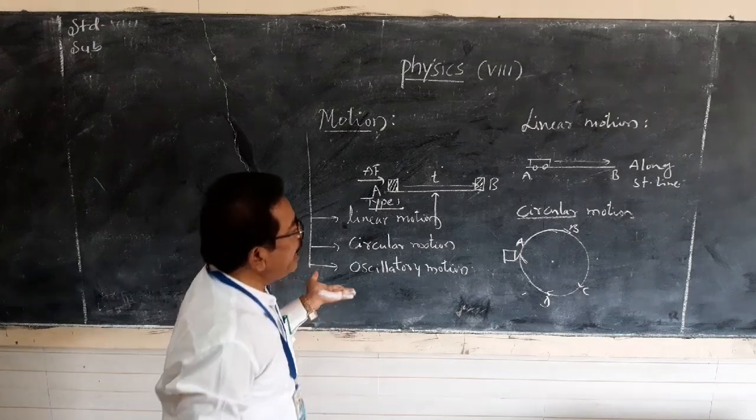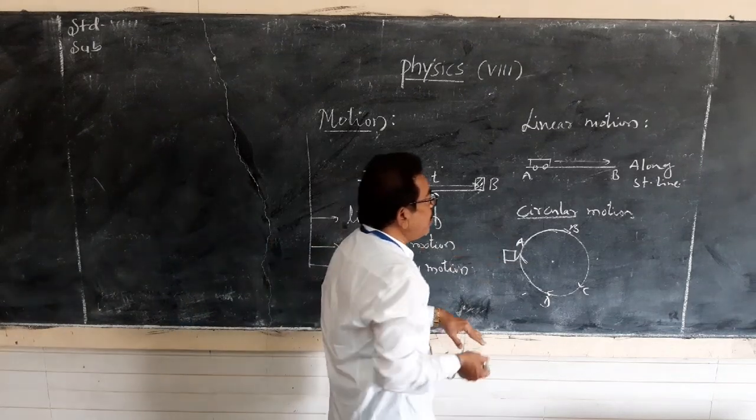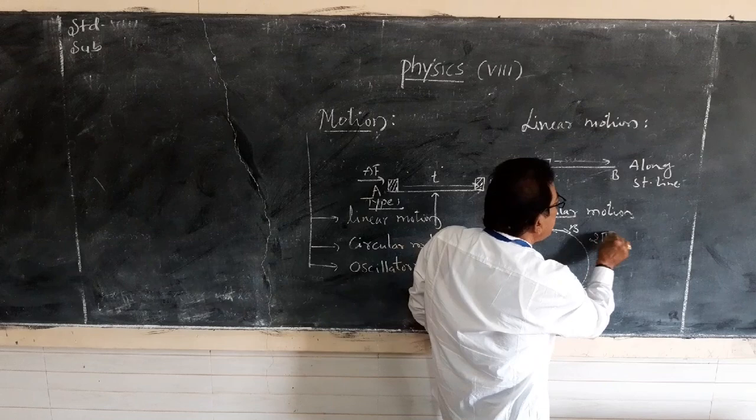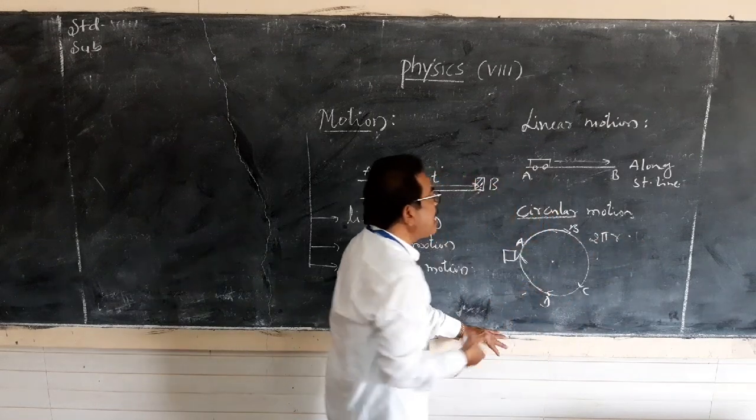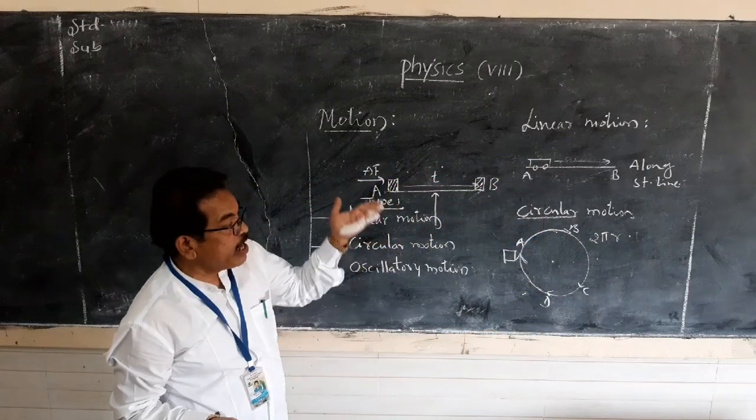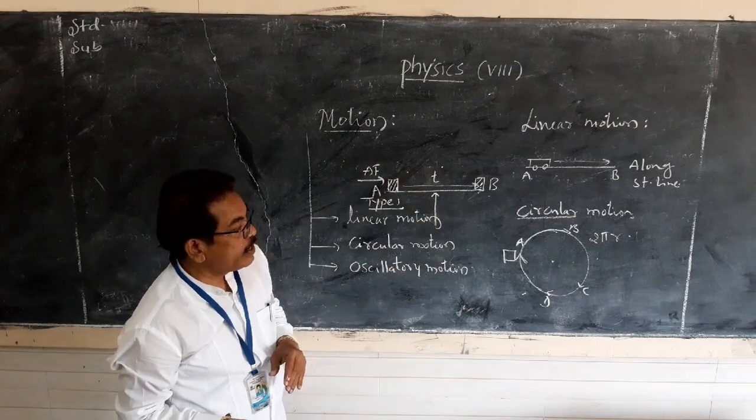So, how can we calculate the distance moved by the circle? You know, that is 2 pi r. By using 2 pi r, we can calculate the distance moved by the object in the circular path.